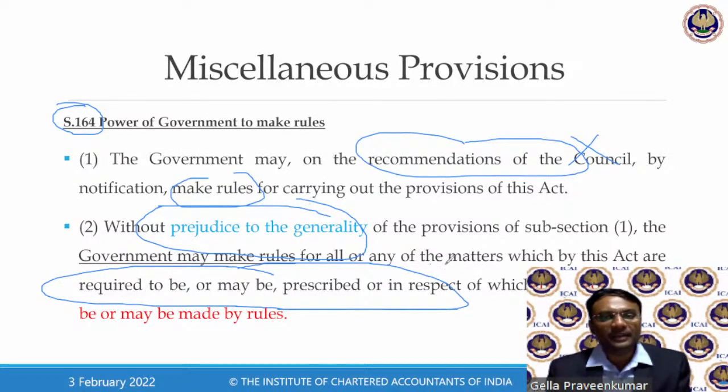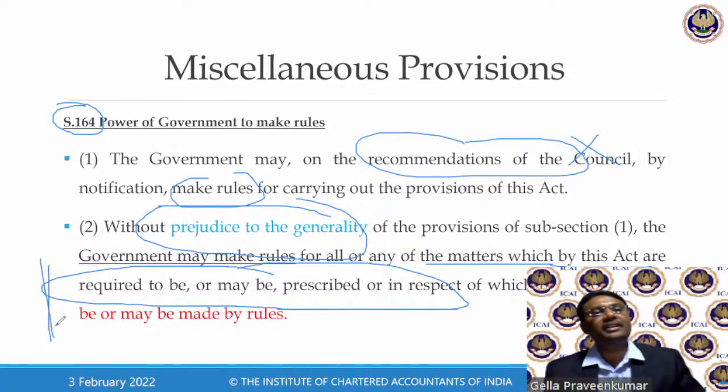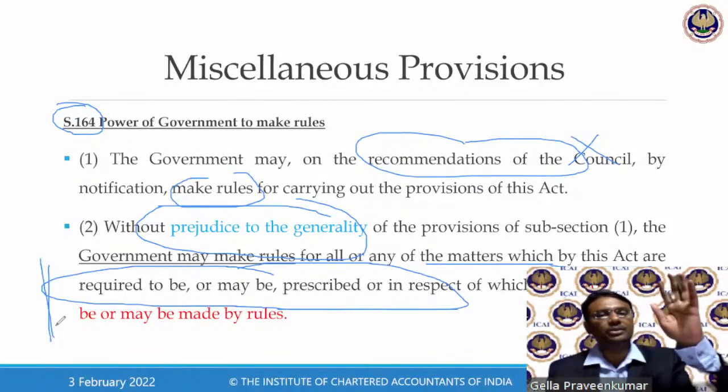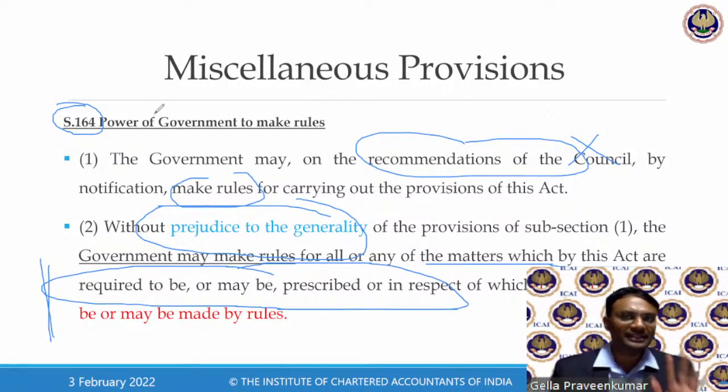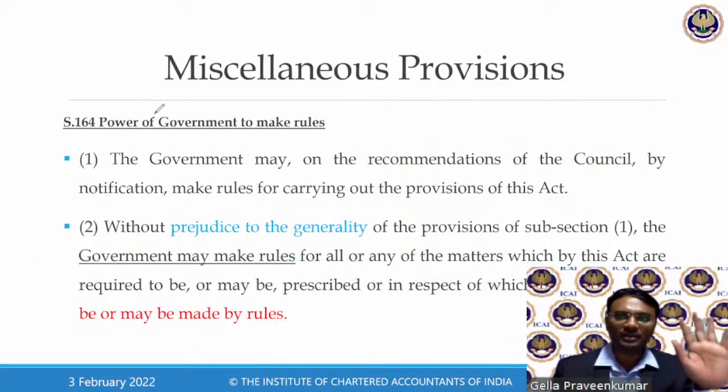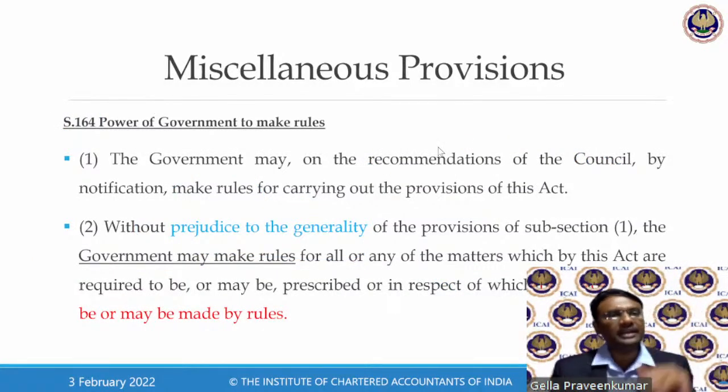The language is very, very loose. There is no dictionary to write a law. In simple terms, section 164 says that the government has the authority to frame a rule. That's all. So whatever rules they want, they can make under 164.